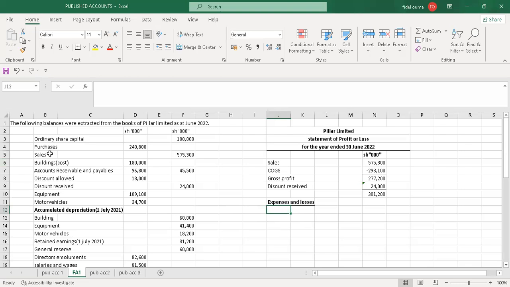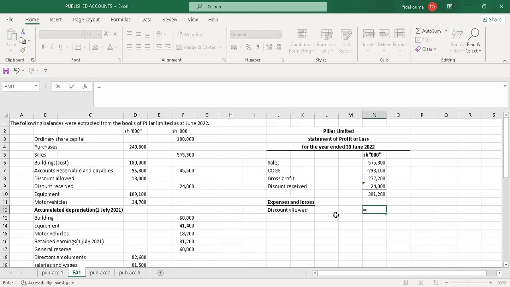So I'll start here: ordinary share, purchases, no, we have used it, sales, no, buildings, no, accounts receivable and payable, no, discount allowed, yeah, discount allowed is an expense. Yeah, because it's what you give when people buy from you. So it's an expense on your side. So I'll pick it. And I want it to be negative. So I'll say equal sign, then I put a negative sign, then I pick the value because I want all my expenses to be in negative.